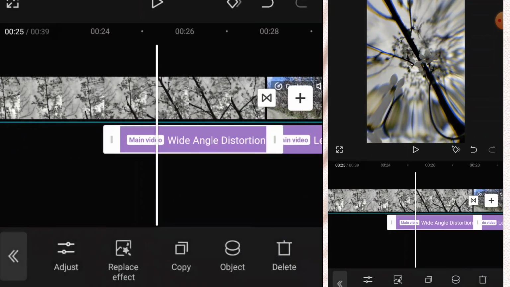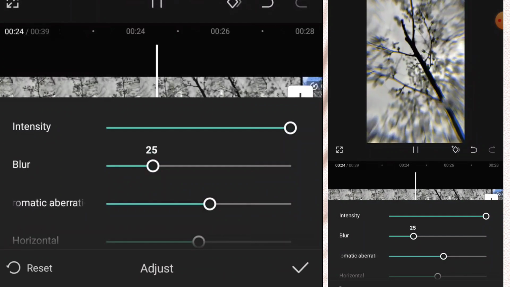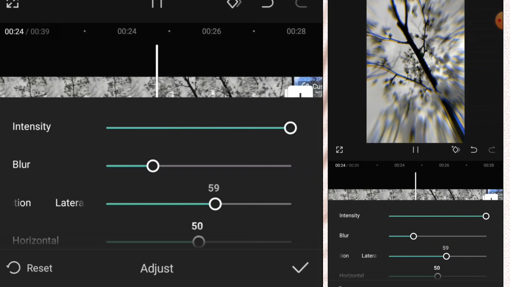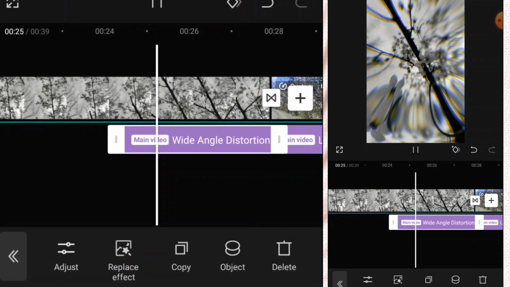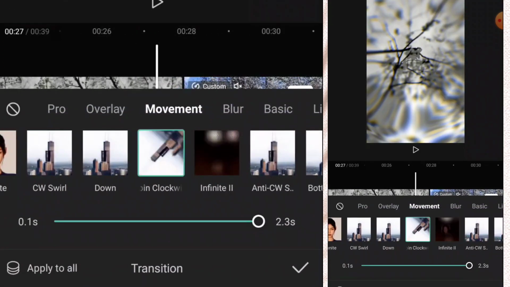And a video effect that I use for the end of the third video is wide angle distortion. I set the intensity to 100, blur to 25, lateral chromatic aberration to 59, horizontal to 50, and vertical to 54. And the transition between the third and fourth video is spin clockwise.